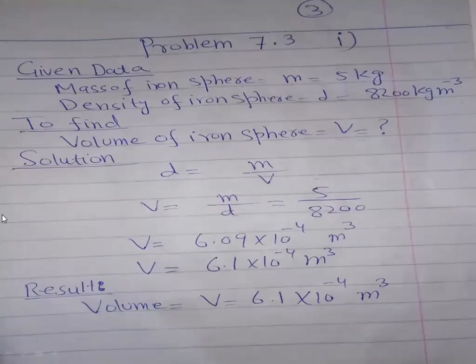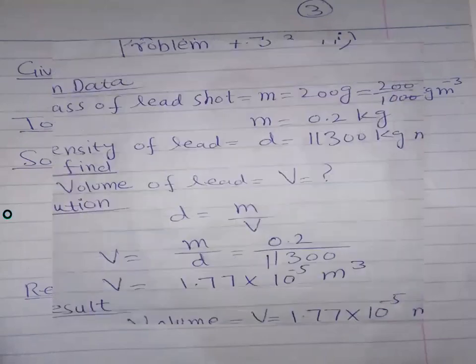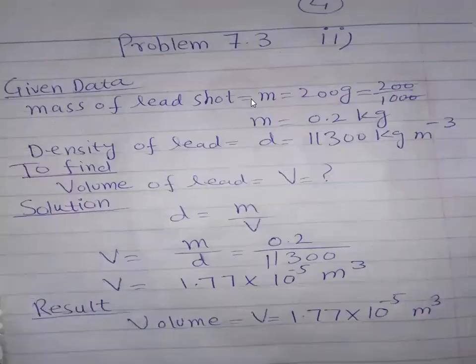In the next problem, 7.3, I'm going to solve part 2 now. I read the statement first. 200 gram of lead shot having density 11,300 kilogram per cubic meter.